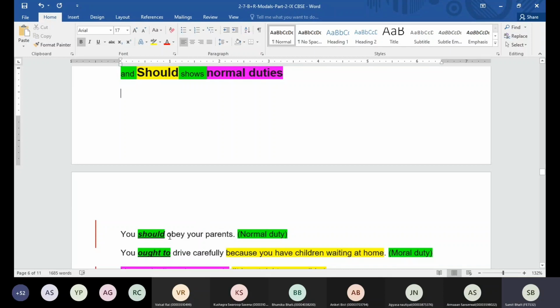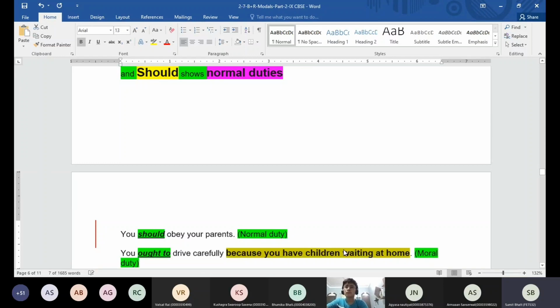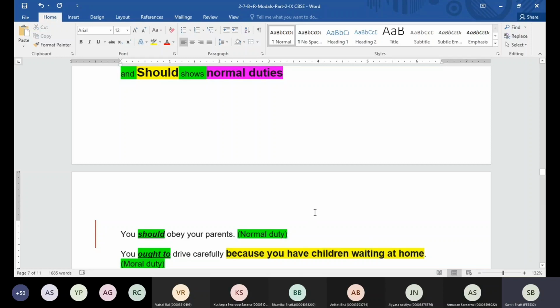But if you have the object given in the sentence, like here when you say you dash to drive carefully because you have children waiting at home. So here we have some object given in the sentence. Do we have an object? Yes, we have a reason. So when some reason is given in the sentence, guys, always go for the word ought to, because we want to make sure that the person follows it, because this is the sensible thing, this is the right thing. A moral duty is there. So we are going to use ought to in this case.